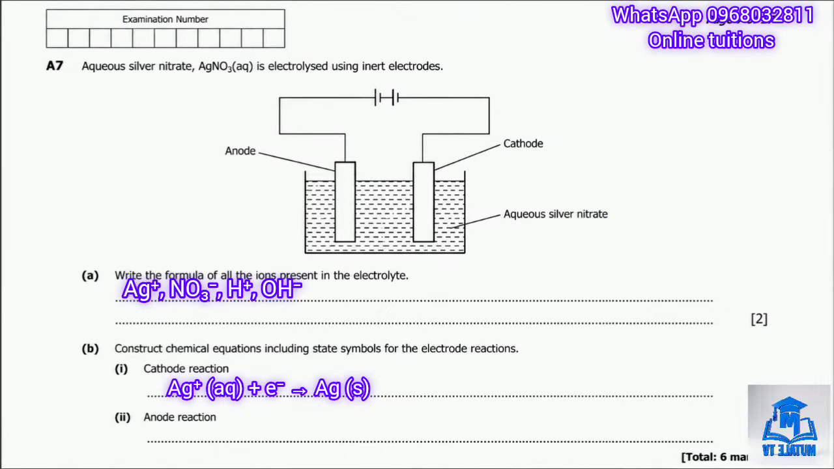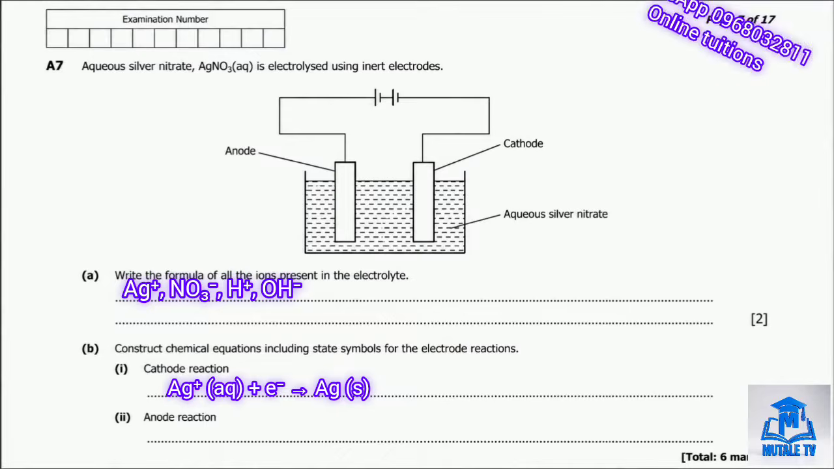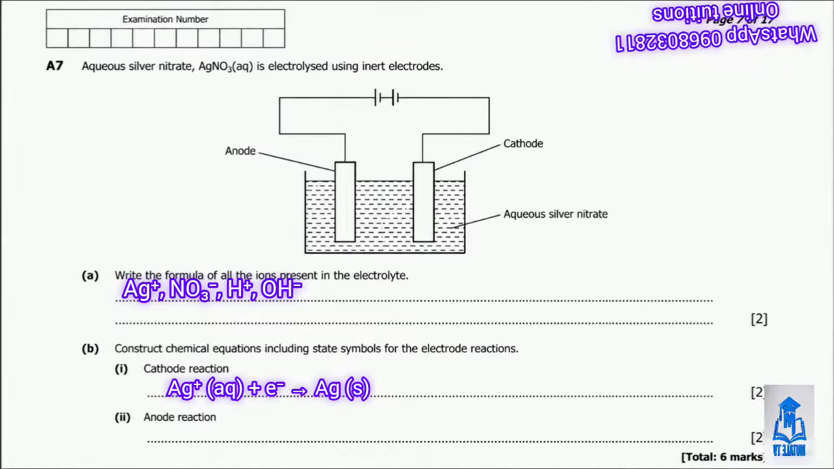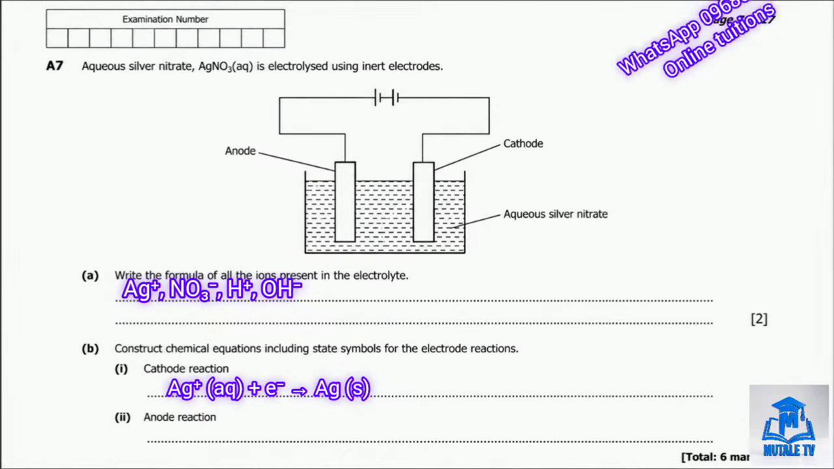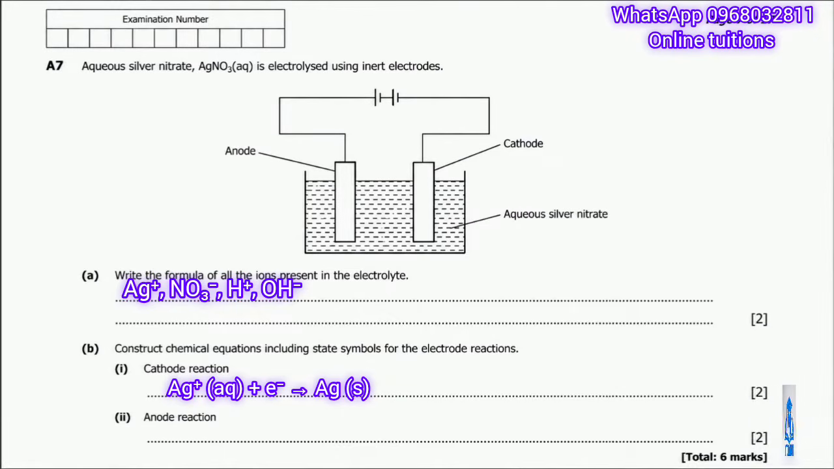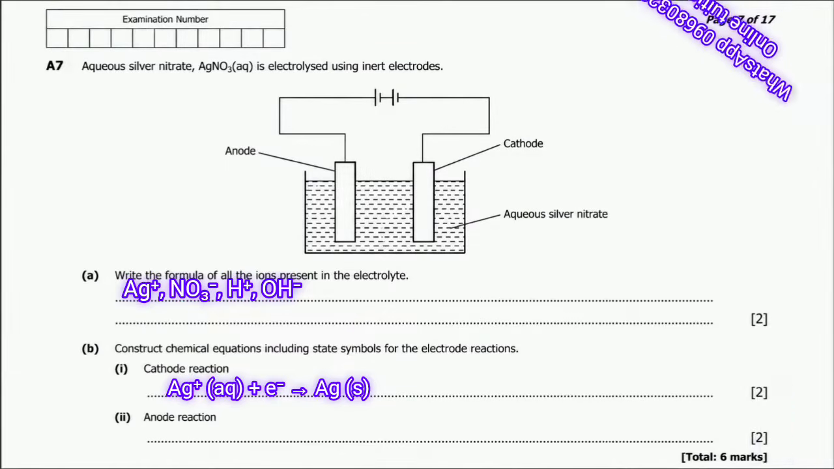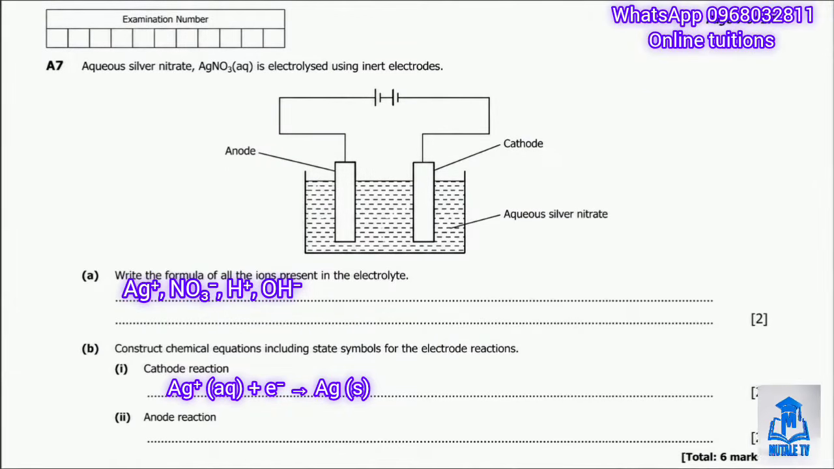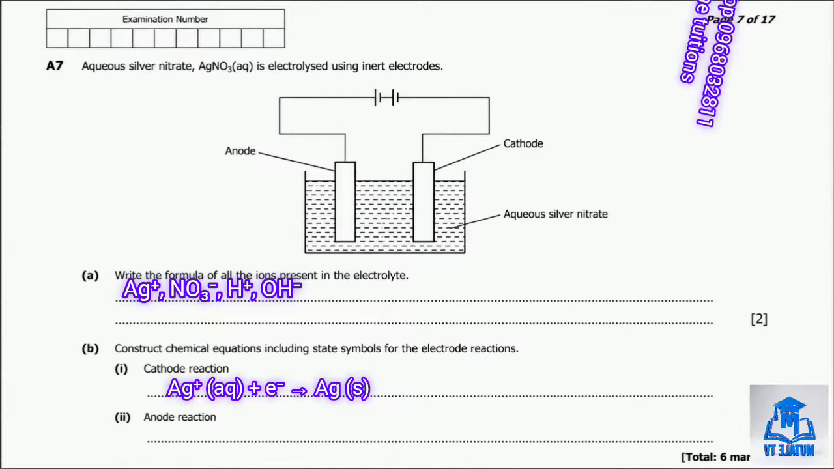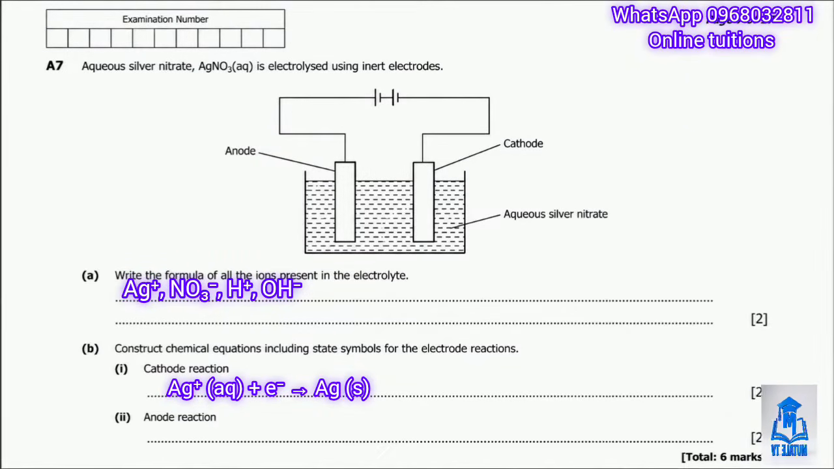Then part B2 asks for the anode reaction. The anode is the positive electrode where negative ions are attracted and lose electrons in a process called oxidation. We have two negative ions available, nitrate and hydroxide. Nitrate ions are very stable and are not discharged. So hydroxide ions are discharged instead, releasing oxygen gas.